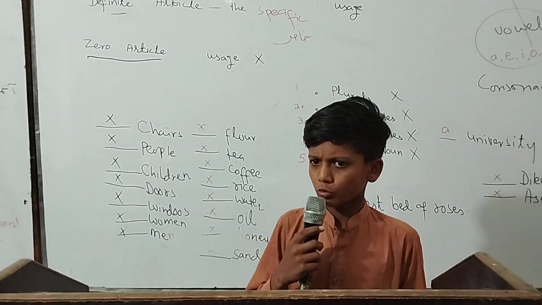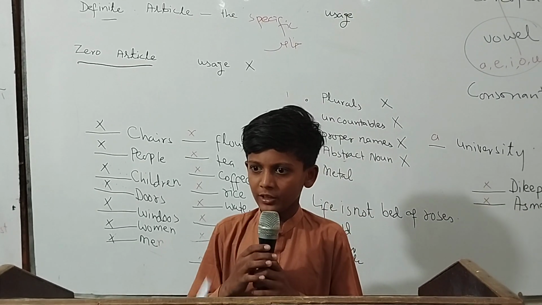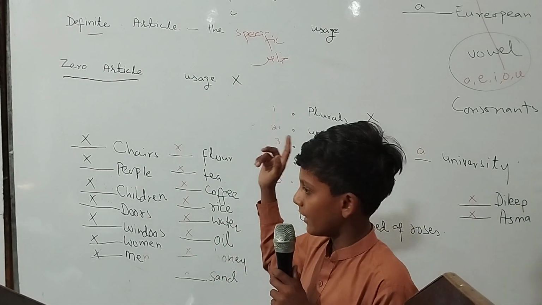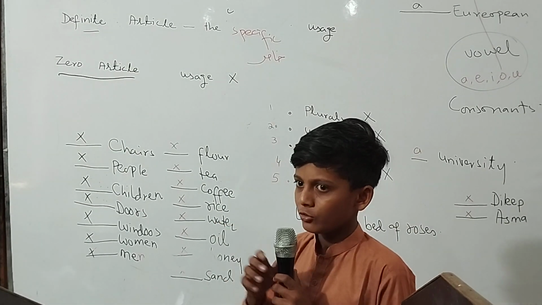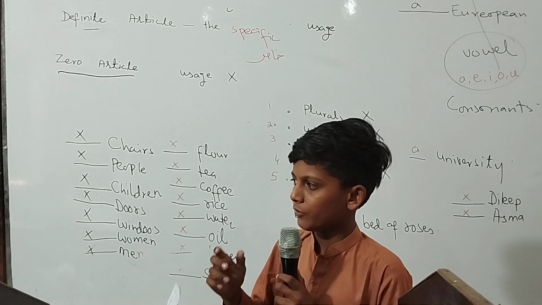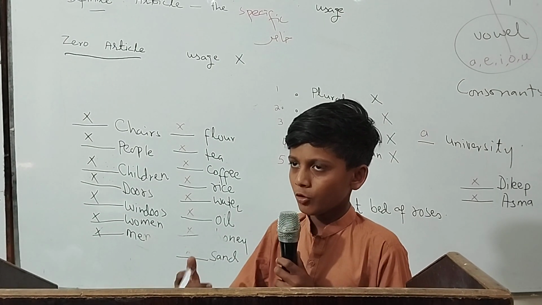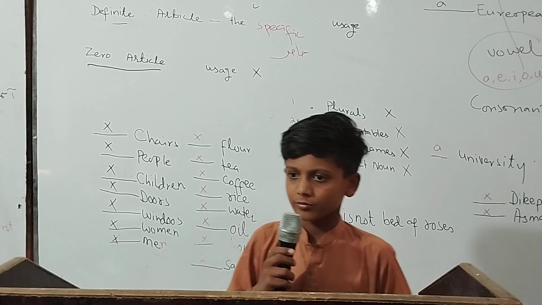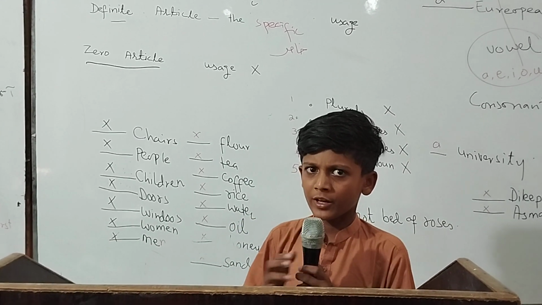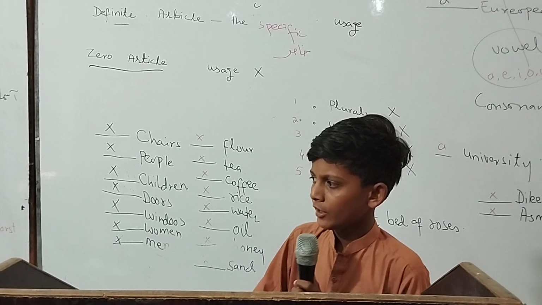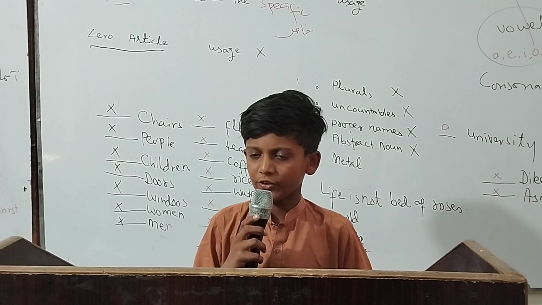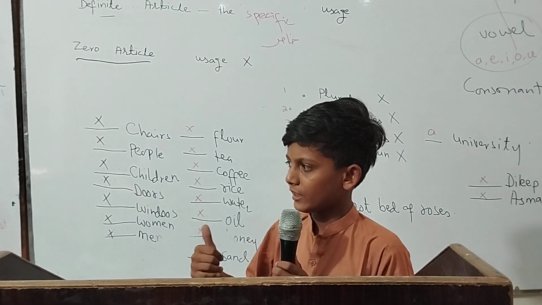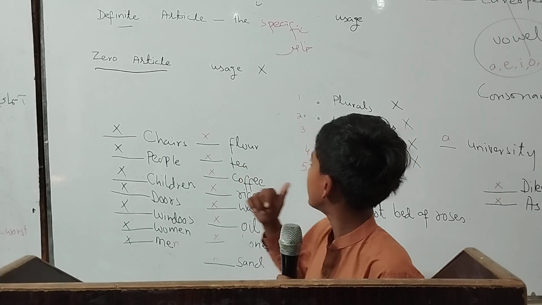There are two types of articles: indefinite articles and definite articles. A and AN: A is used where a consonant sound will be produced, and AN is used where a vowel sound will be produced. In definite articles, the is a definite article. The is a definite article.